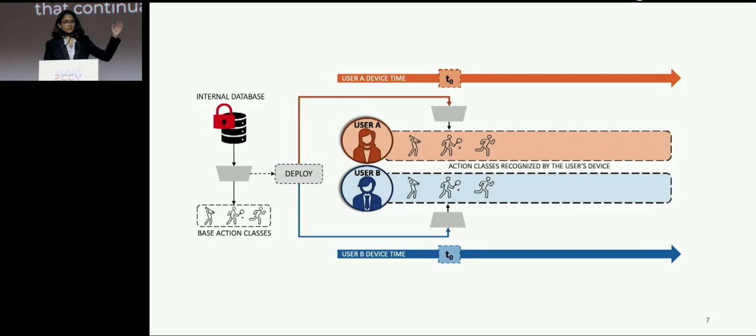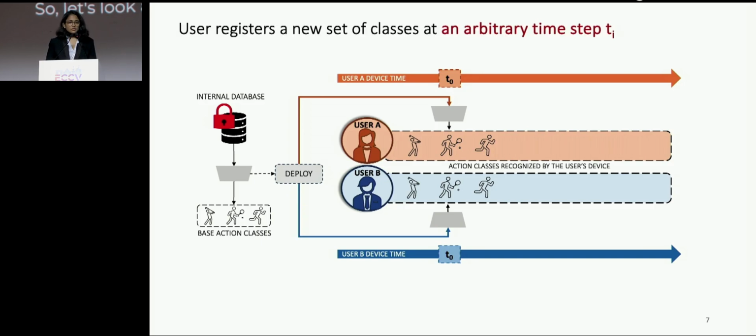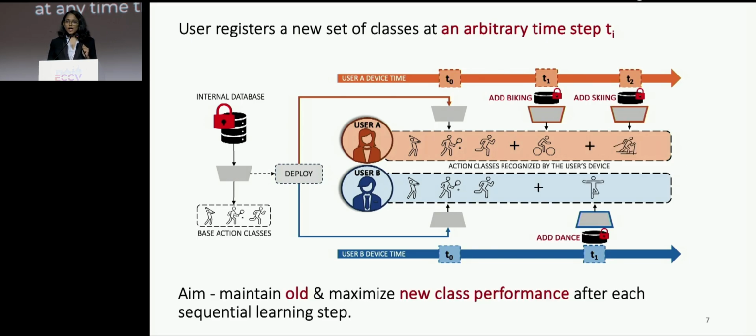So let's look at the system that we have envisioned. In this, we have two user devices deployed with a default set of action classes, and each user can add any set of new classes at any time they want. So every time the user has a new set of classes to be added, our aim is to maximize the performance of the new classes and at the same time maintain the performance of the existing classes.